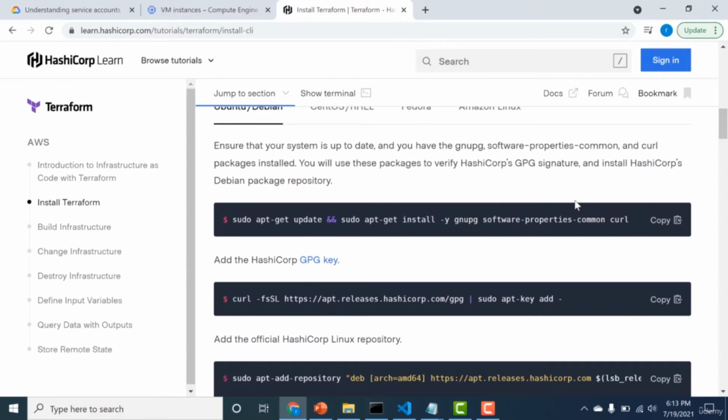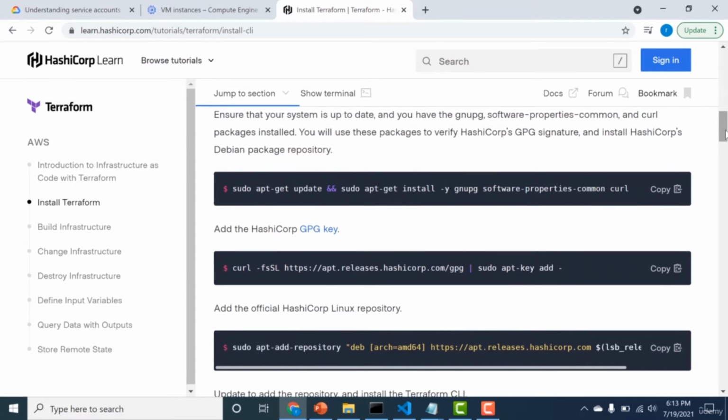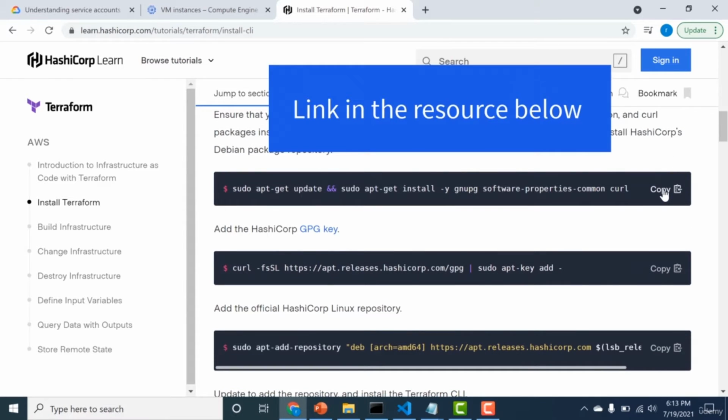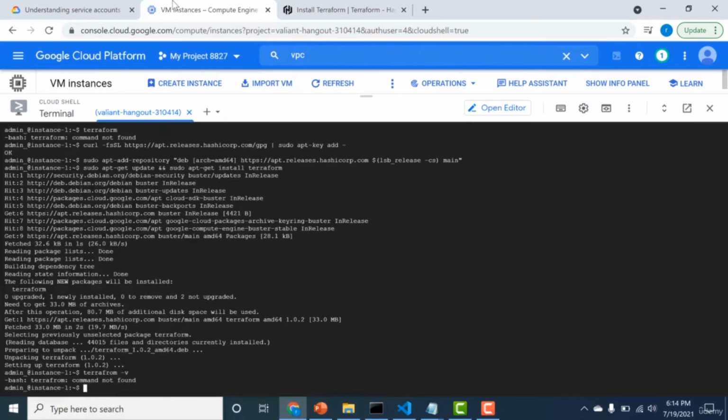So once you've logged into the machine, the next thing you need to do is install the CLI. So there is a website to install the CLI in Ubuntu. So you just need to copy these 4 commands. So let me just do that. So let me just copy these commands and install Terraform in my virtual machine.